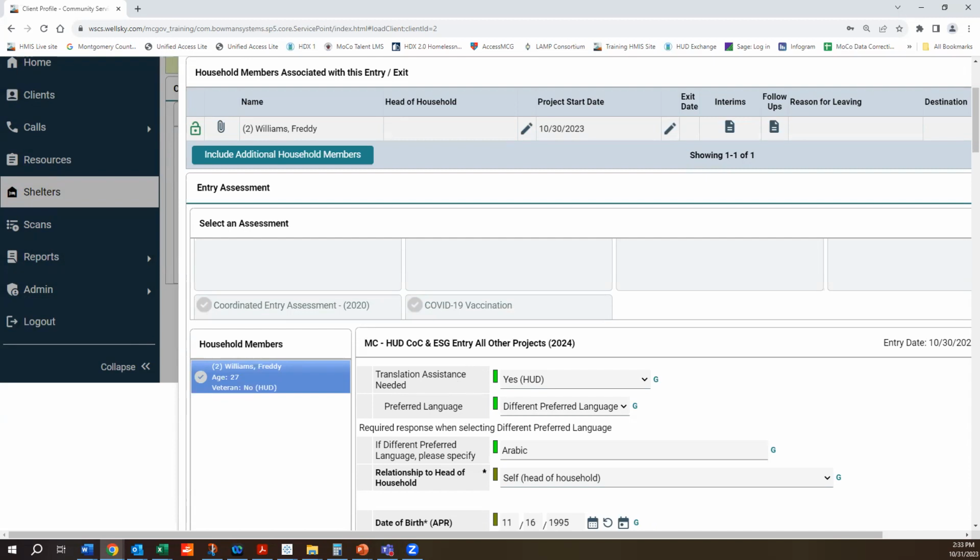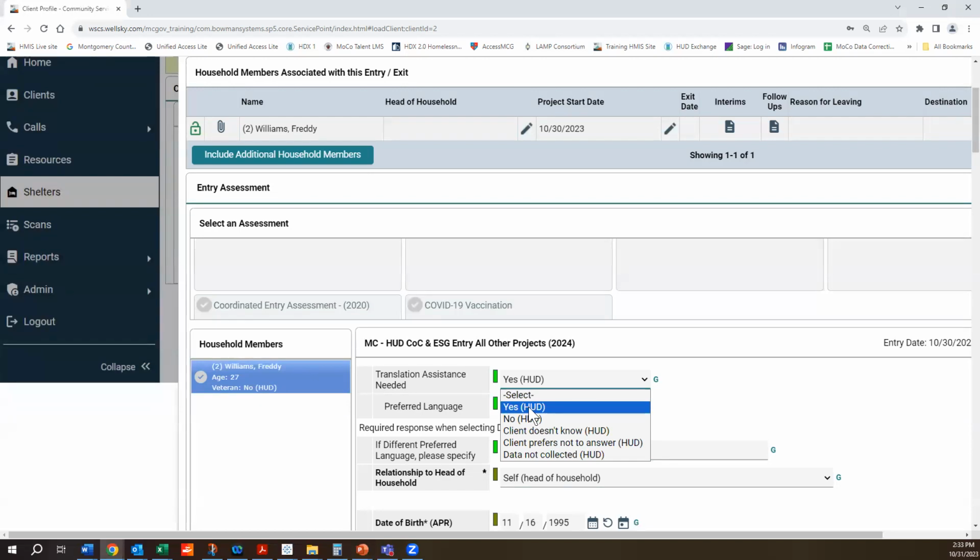Okay, so as my colleague has mentioned right now, first change that you're going to see is the translation assistance needed. And with that, it's just a simple question of, do you need a translation or not? So it's just a yes or no. There is the client doesn't know option, which always used to be here as well. And we used to have client refused, but now that is replaced by client prefers not to answer. And then we have the data not collected. So remember, we never ever really want to put data not collected option.